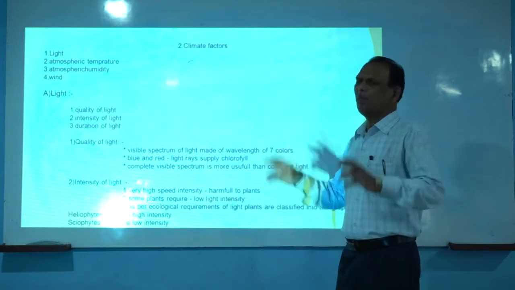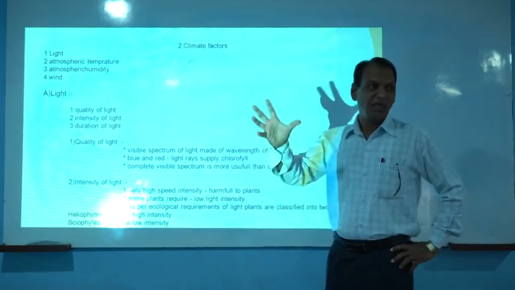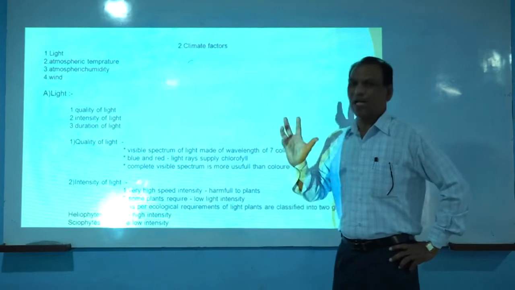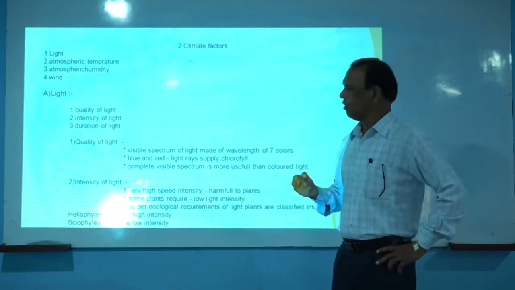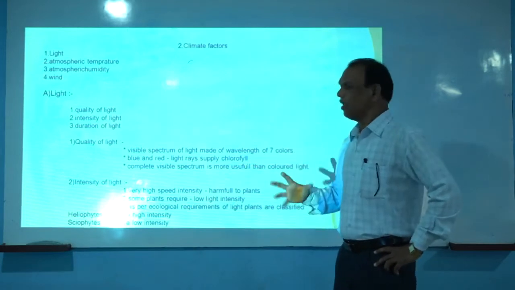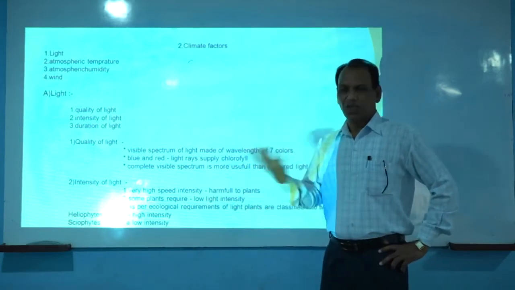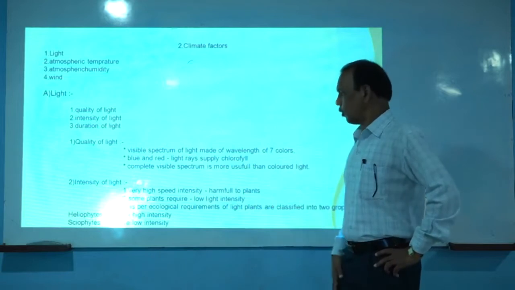Each and every green plant possesses a cell organelle commonly called the chloroplast. This chloroplast absorbs light, especially blue light and red light, which is utilized for the synthesis of starch during the process of photosynthesis.